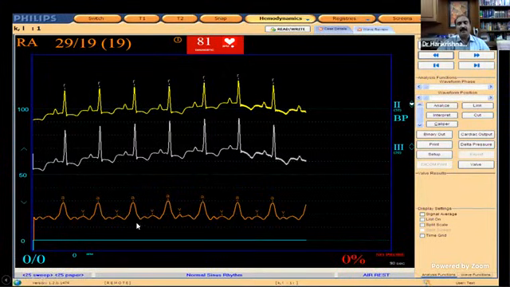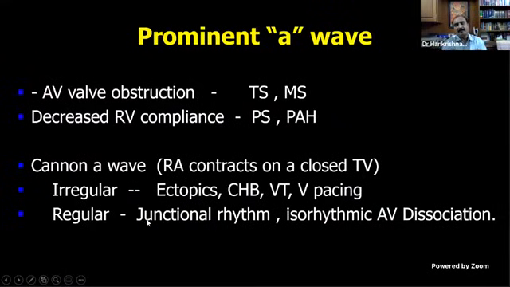Tall A wave. So then you will be asked what are the causes of a prominent A wave. It can be an AV valve obstruction, it can be tricuspid stenosis or mitral stenosis, or it can be due to decreased right ventricular compliance, pulmonary stenosis or pulmonary arterial hypertension.